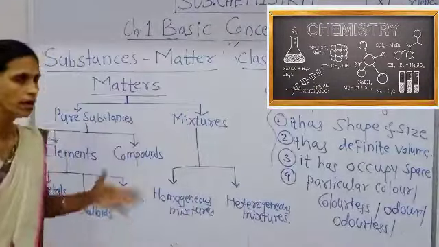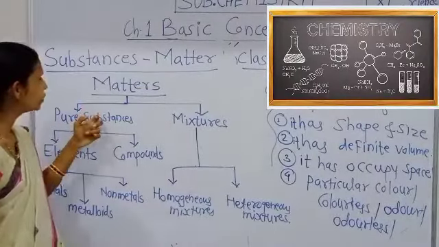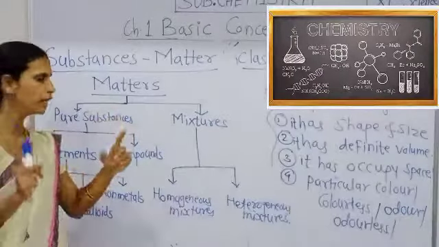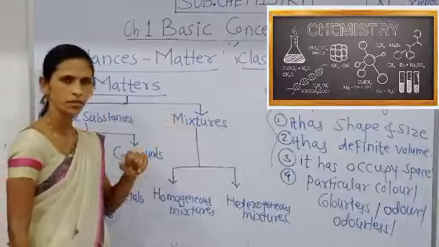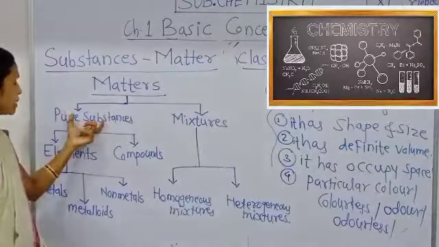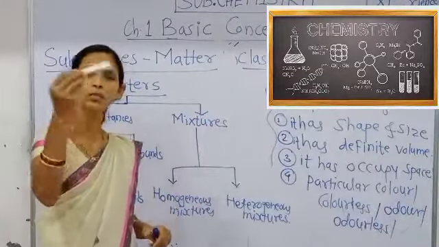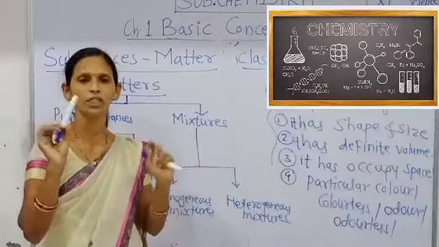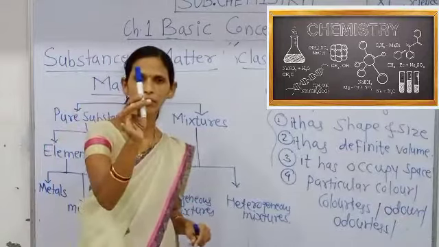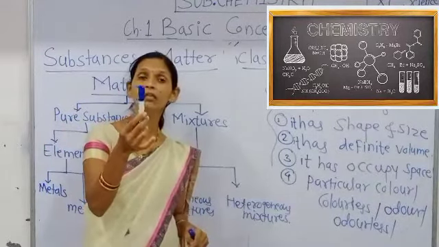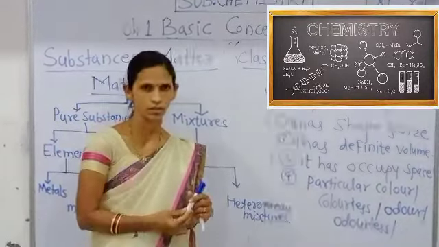Then see here, matter can be classified generally into mainly two categories, that is pure substances and mixtures. That means every matter, whether it is a pure substance or it may be a mixture. For example, that pen, it is made up of plastic, therefore it is a pure substance.